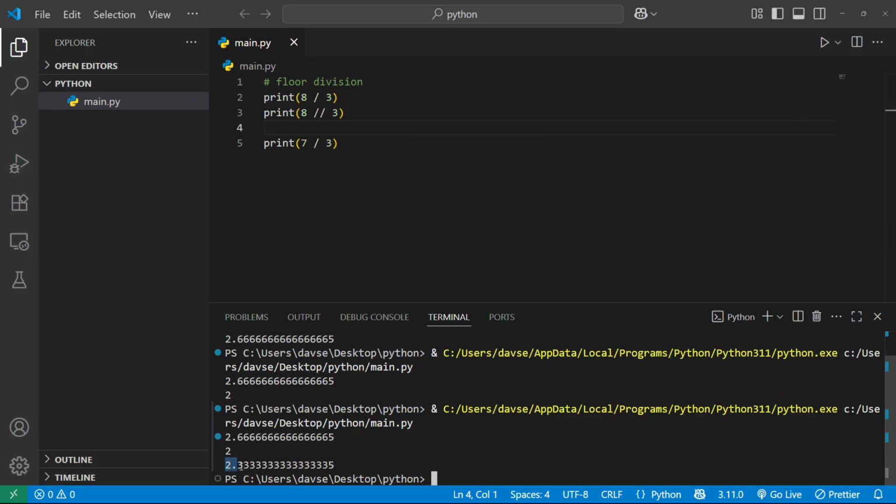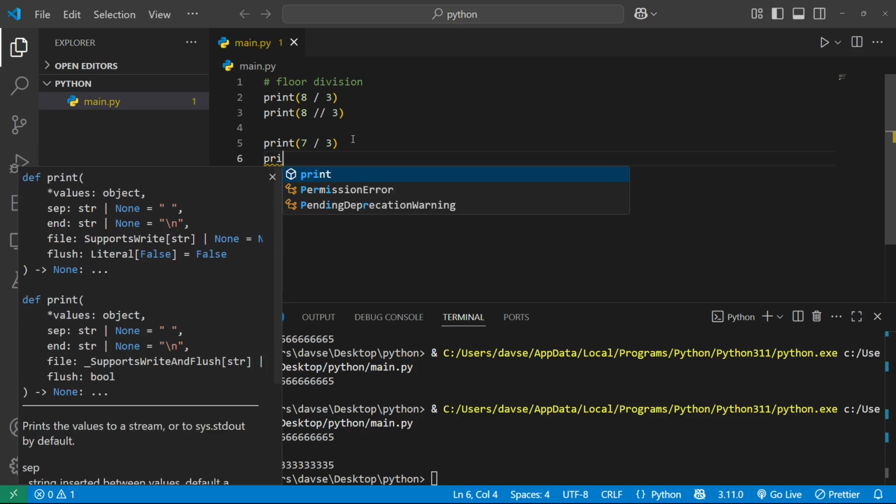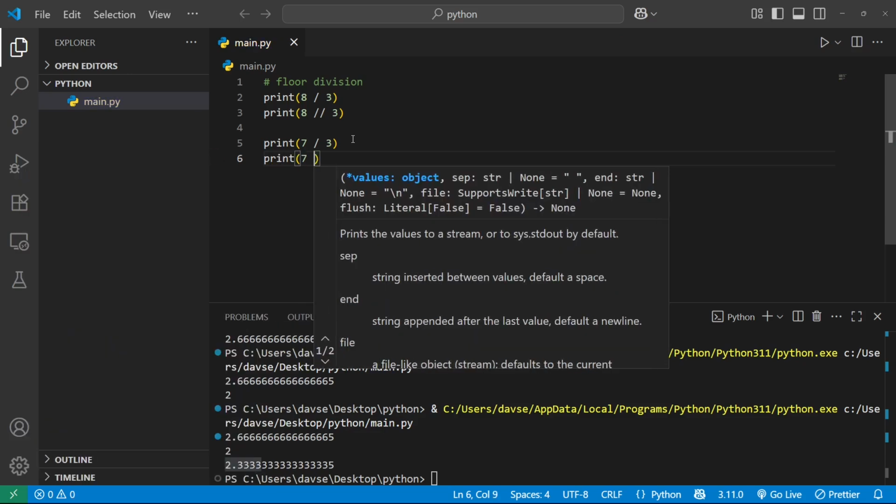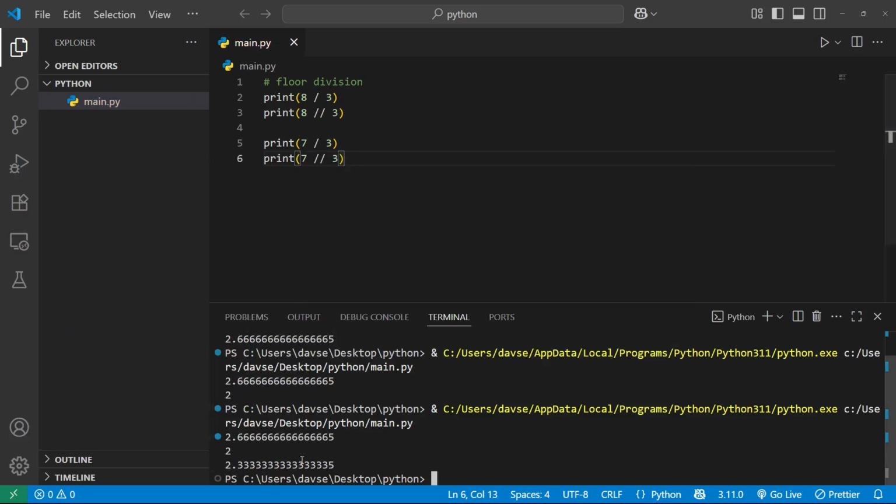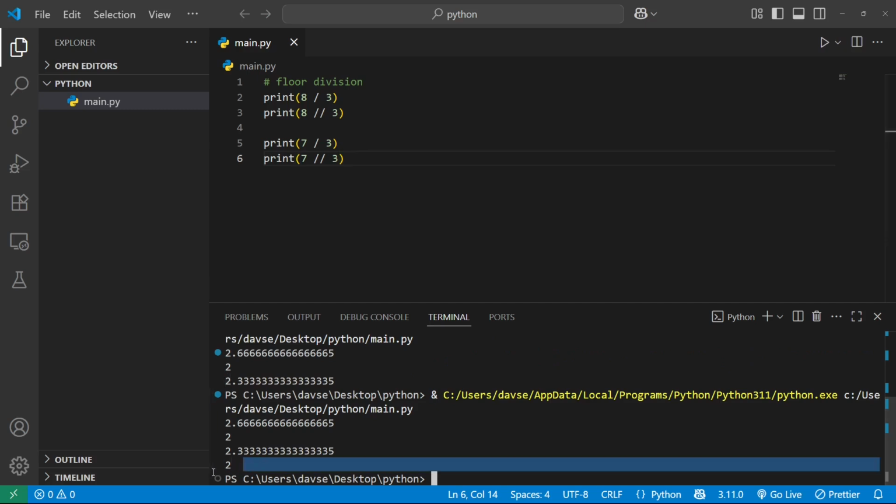It's 2.3333, and so the floor division will be the same, but it's rounded down, so the result will be 2. Okay, so all floor division is always rounded down. This is the one important thing which we need to remember.